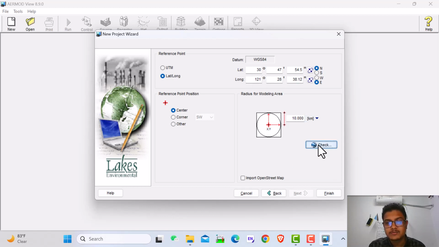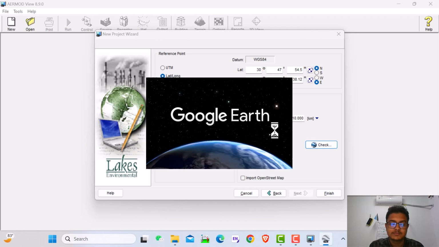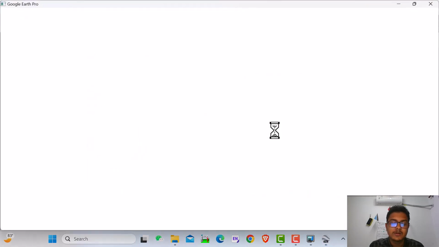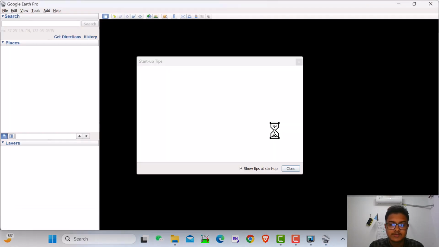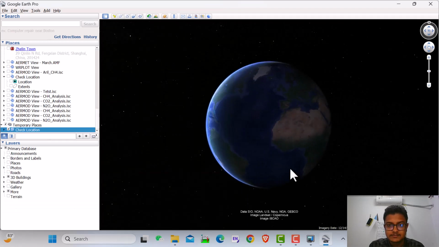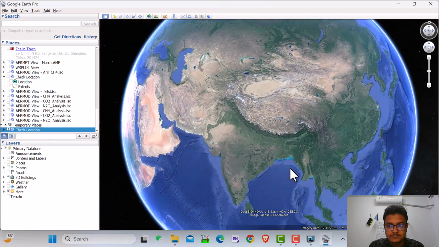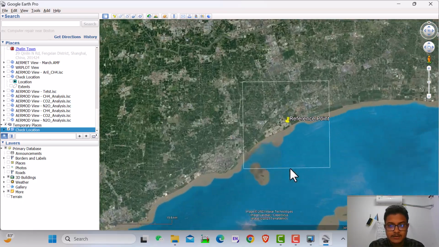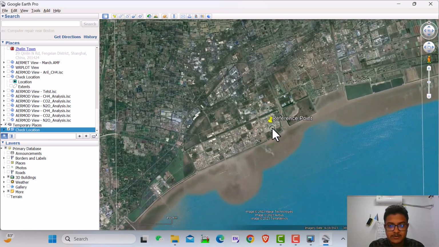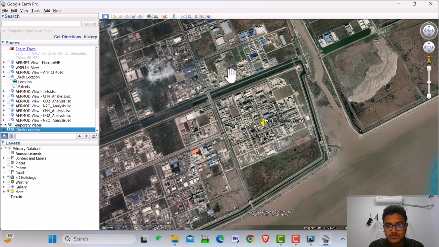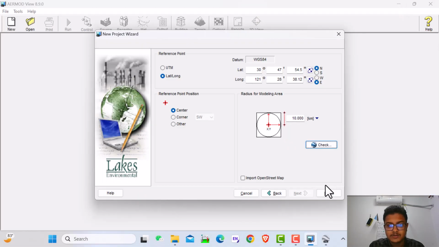If you want, you can check from here in the Google Earth navigation. This is our reference point, and this is the target area. Here you can define how many square kilometers you want to analyze.